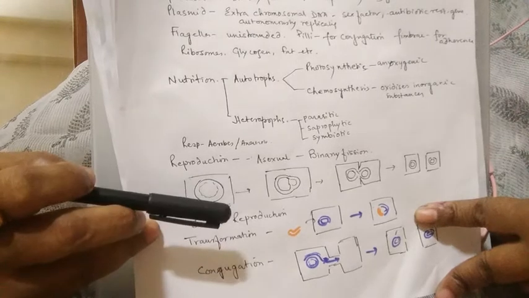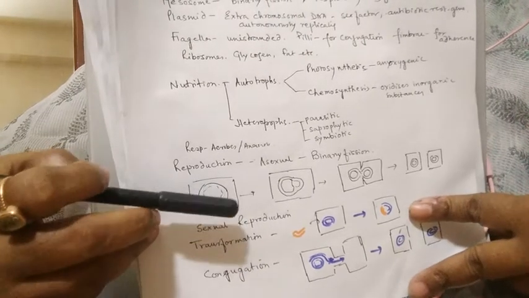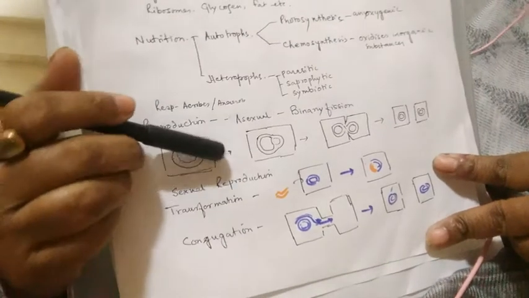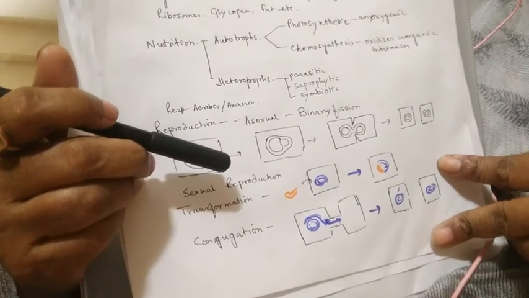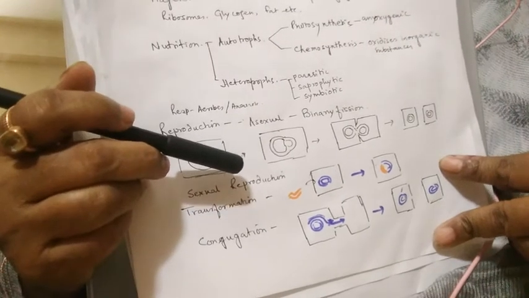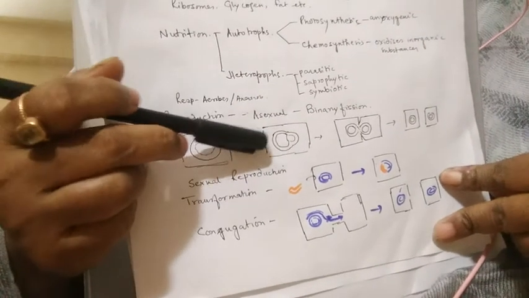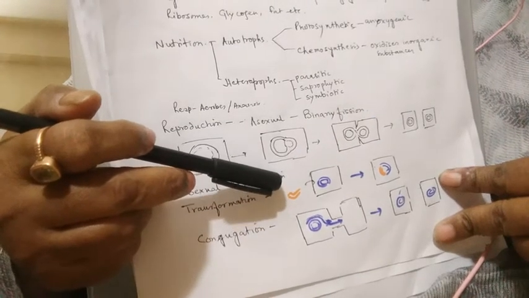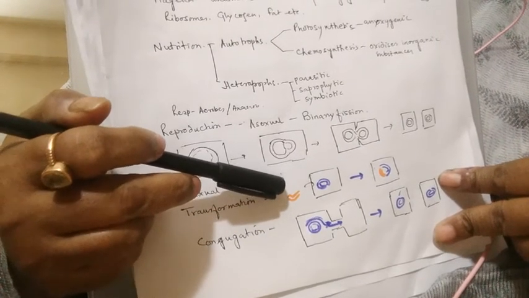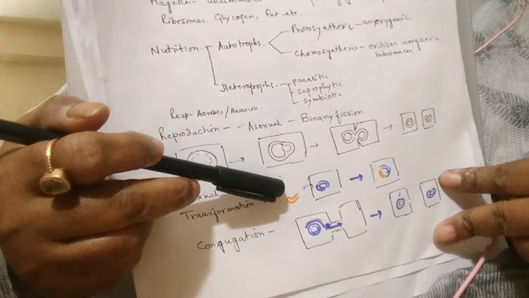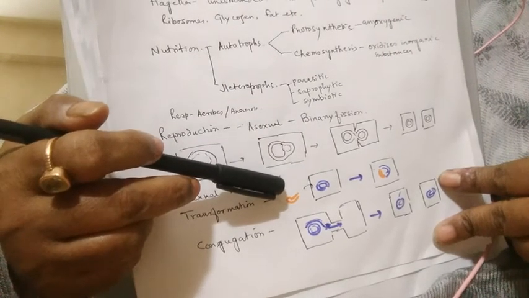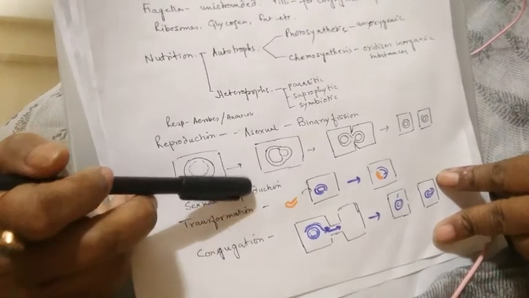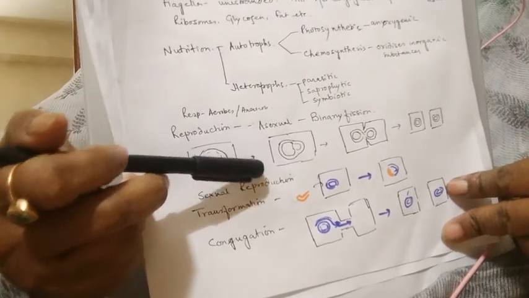Now, another thing which is significant is the mode of reproduction. Already we have learned that bacteria can undergo asexual reproduction, that is by binary fission, or they can undergo sexual reproduction, and sometimes for their perennation they also form endospores. That is not in the true sense reproduction, that is a mode of perennation.